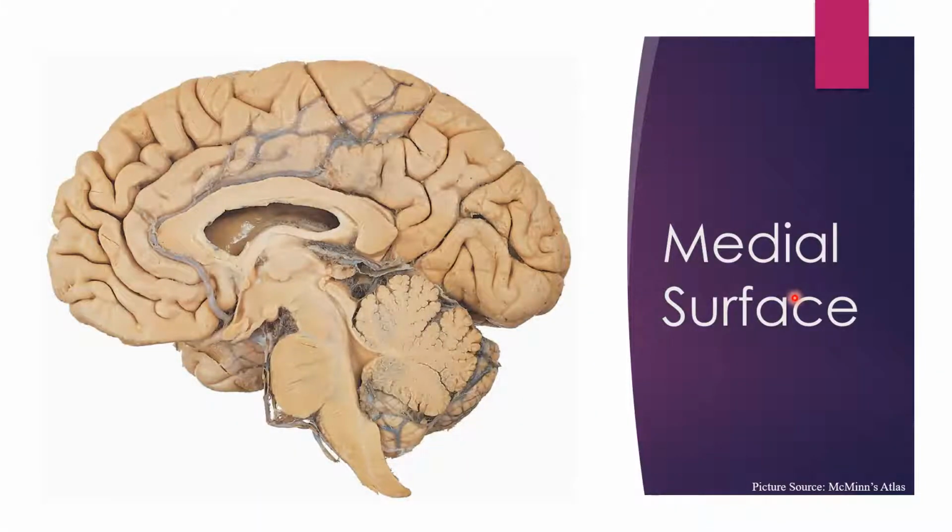Okay, Assalamu alaikum. We were discussing the cerebral cortex. So now the discussion is for the medial surface of the cerebral hemisphere. The medial surface of the cerebral hemisphere, we can see in this dissected brain that it is flat. It is present within the longitudinal fissure, and it has become flat because of the presence of the falx cerebri.